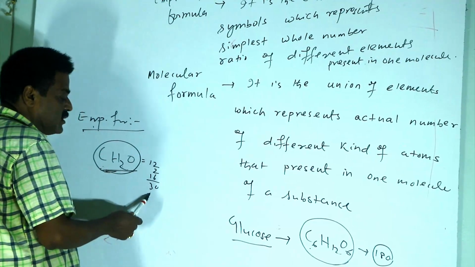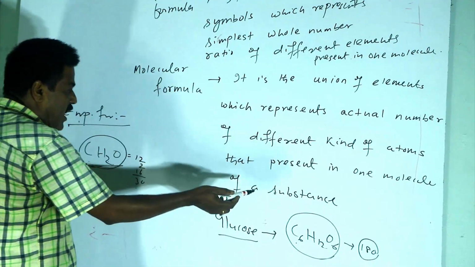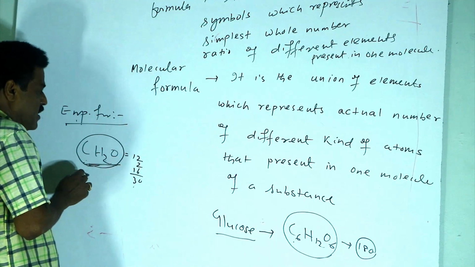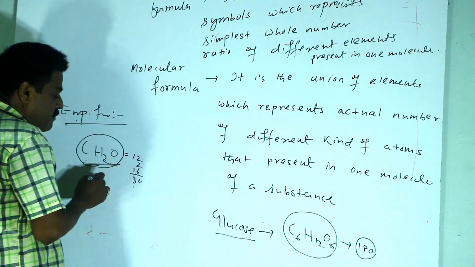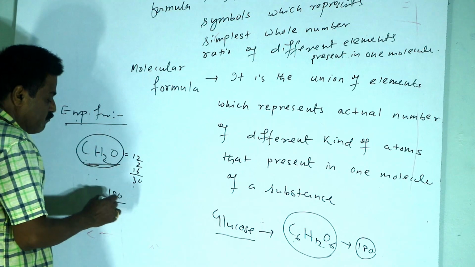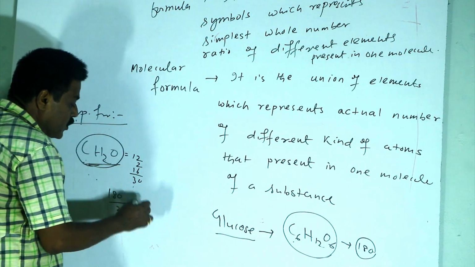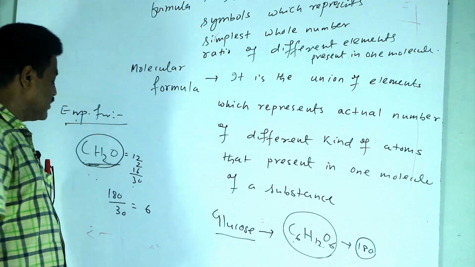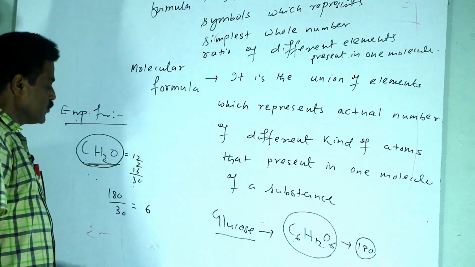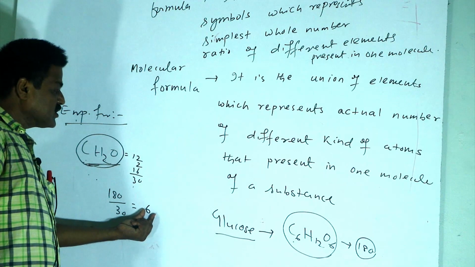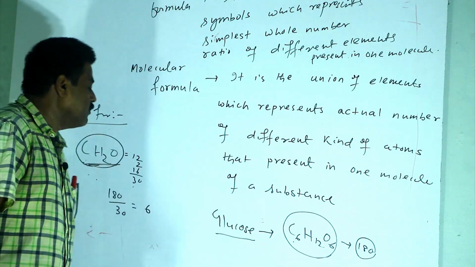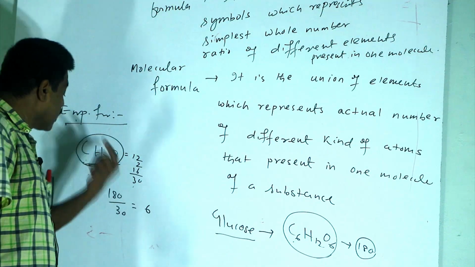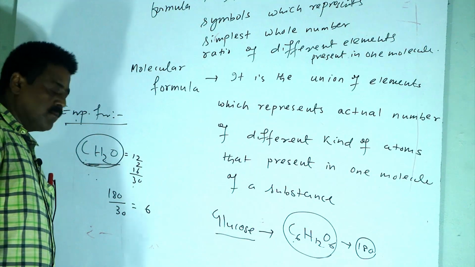Molecular mass by empirical mass is the whole number which is to be cancelled out from each element to give the simplest ratio. So this number 6 is to be cancelled out from the number of atoms present in one molecule to give the simplest form of the formula.